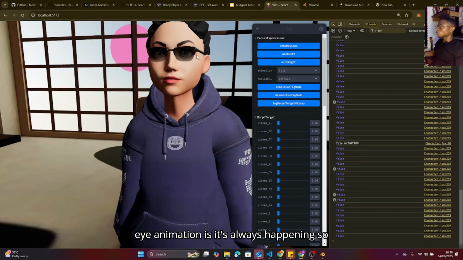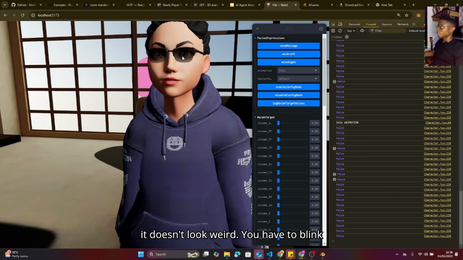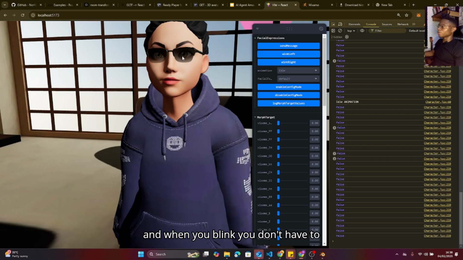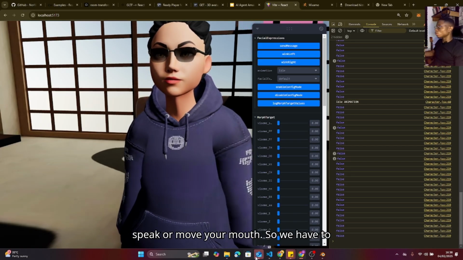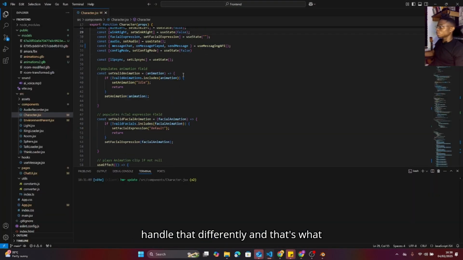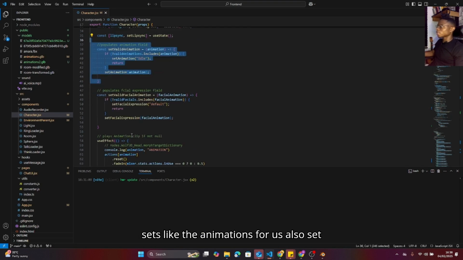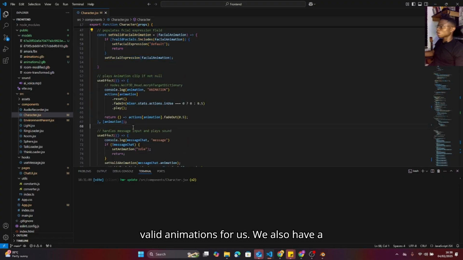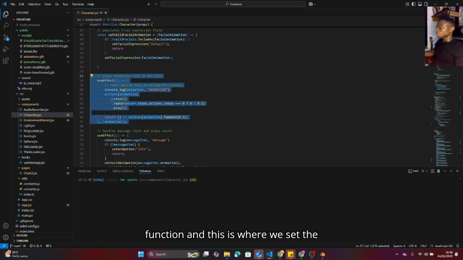You have to blink, and when you blink, you don't have to speak or move your mouth. So we have to handle that differently. So that's where you see that we have a function that sets the animations for us, also sets valid animations for us. We also have a function where we set the animations we see playing around.